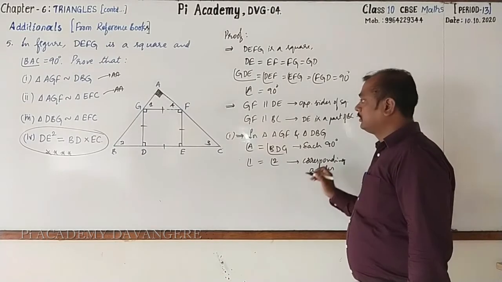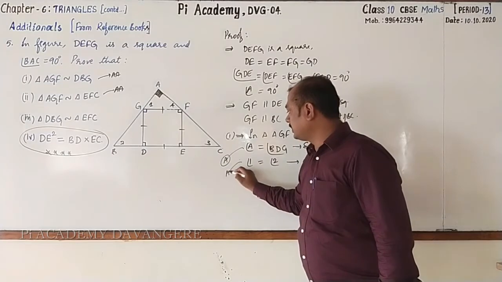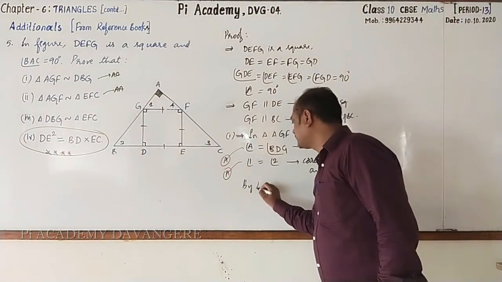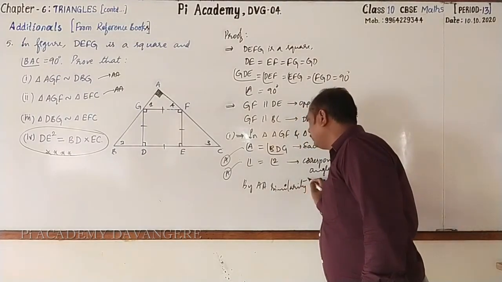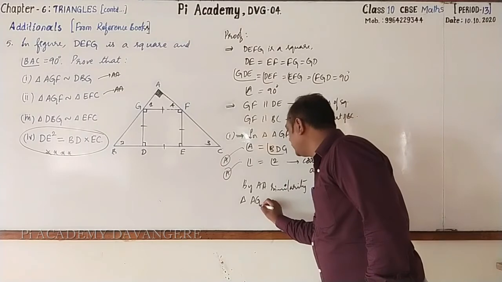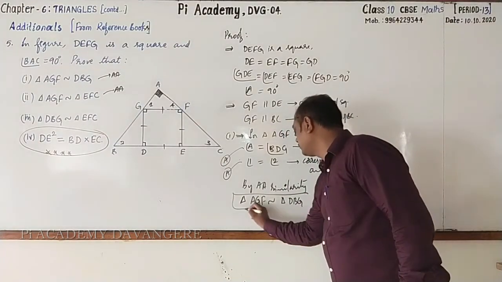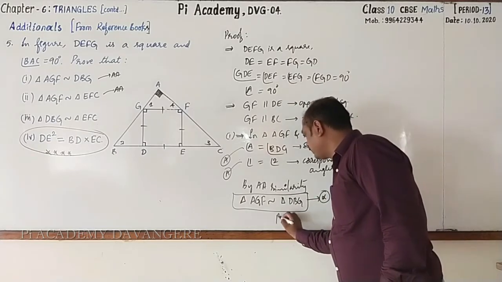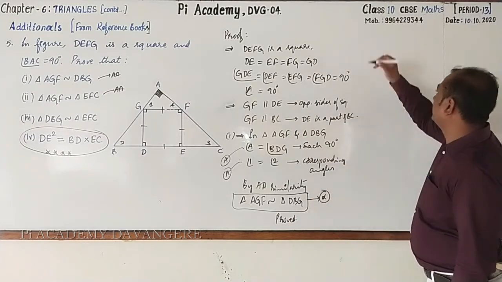Here two pairs of corresponding angles are equal. So by using AA similarity, we can write triangle AGF is similar to triangle DBG. You may call it alpha. So first one is proved. Hope that you have written with me. Now second one.